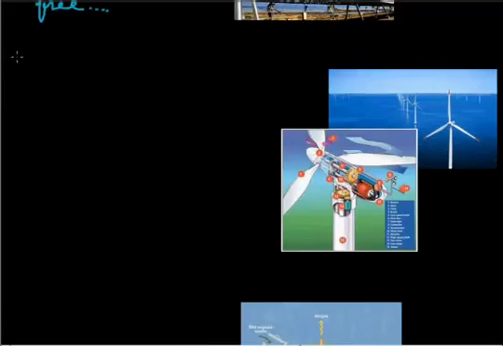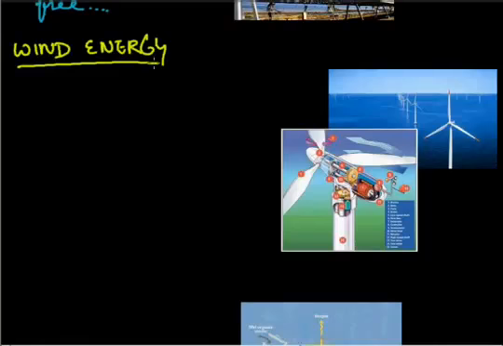The next one is wind energy. For wind energy we are using, as you can see here, very huge fans, and here is the generator. When the fan rotates, it rotates the generator also, and this is how it generates electricity. This is one method.